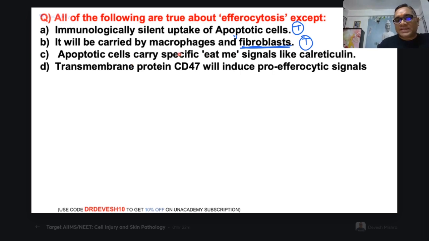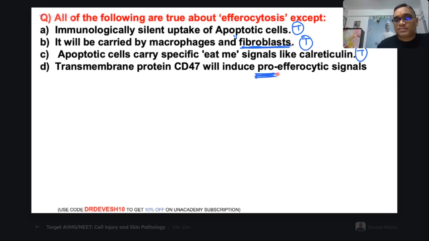Apoptotic cells carry specific eat me signals like calreticulin, true or false? You remember, calreticulin and phosphatidylserine will be expressed on the apoptotic cell surface, and they will combine with scavenger receptors and undergo phagocytosis. So that is a true statement. So what is remaining? Now the last statement: transmembrane protein CD47 will induce a pro-efferocytic signal.